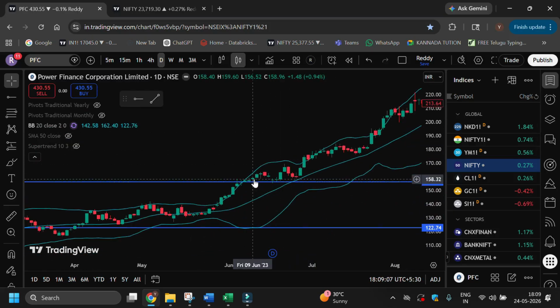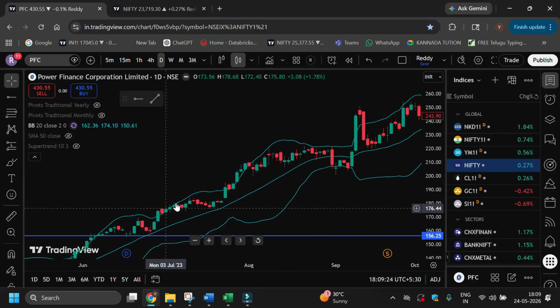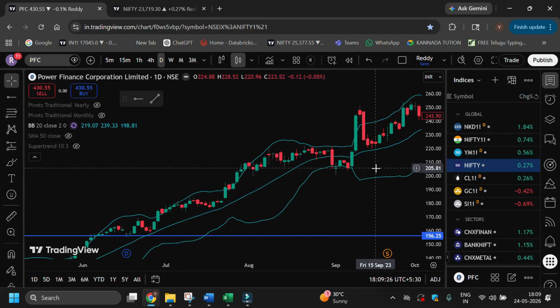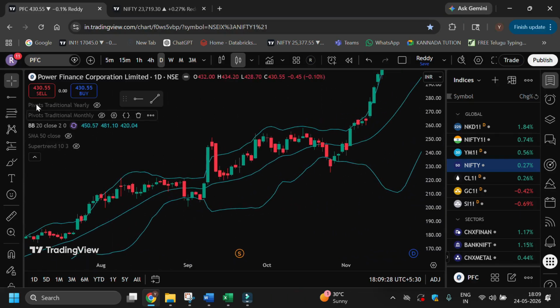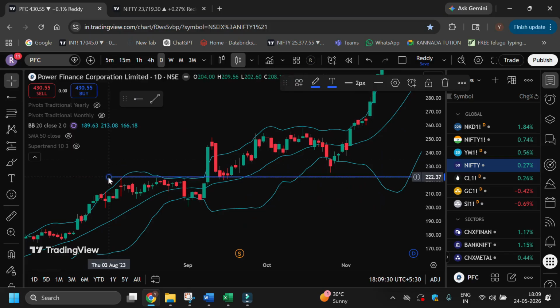You can clearly see that the candle started forming above the line and taking the support of that line, and none of the candles started closing below that line, just touched it as a support line and then started moving upwards. And then you can start seeing how the stock is moving with higher highs and higher lows with swings within the lower time frame.